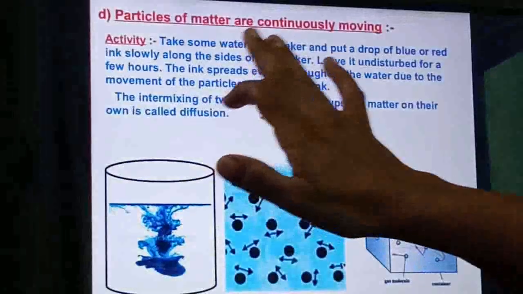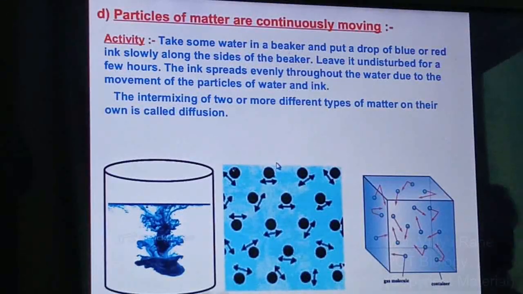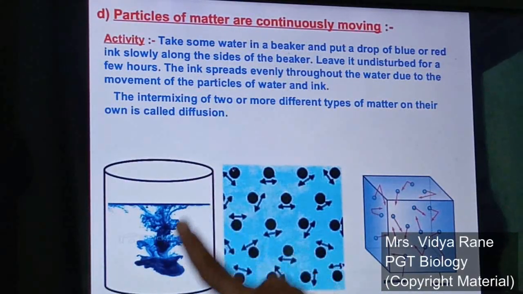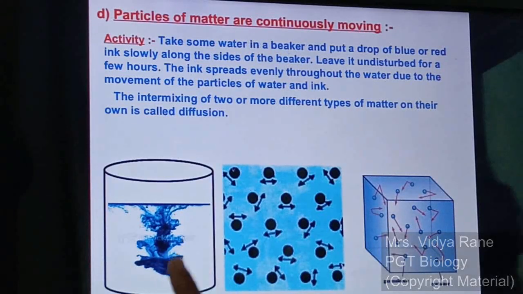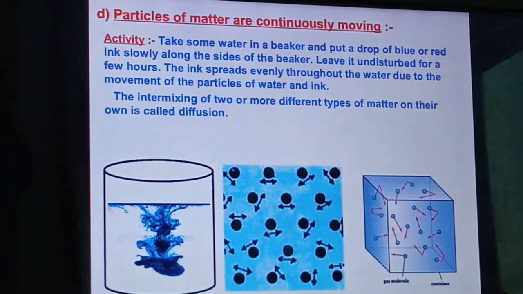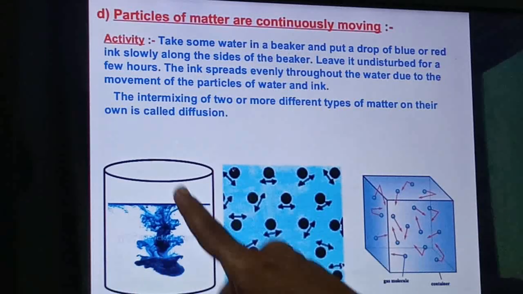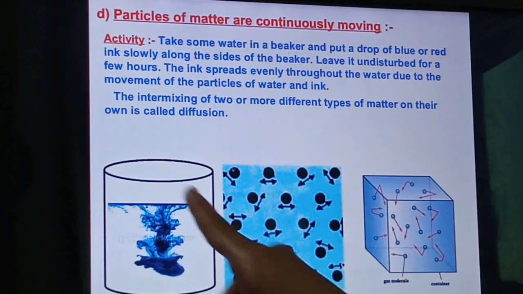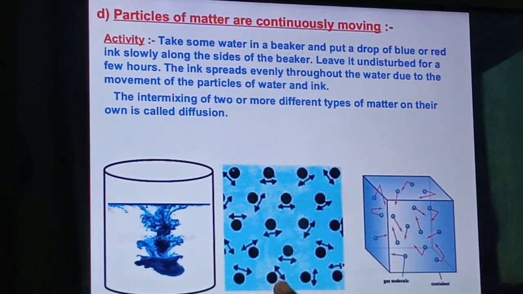Next, particles of matter are continuously moving. For that, this is the activity. Take a beaker of water, in that put a drop of ink, either blue or red, or you can use any color. Keep it undisturbed. What you will observe is that slowly the molecules of the color drop start to move. Here the color drop is where the color molecules are highly concentrated, so they start to move in the water everywhere, and slowly the whole water becomes blue in color.